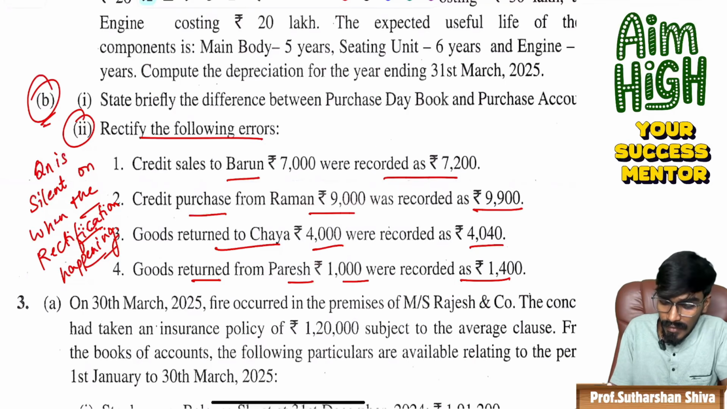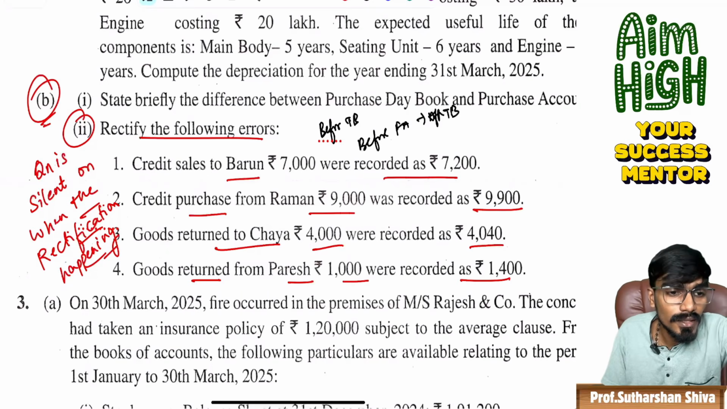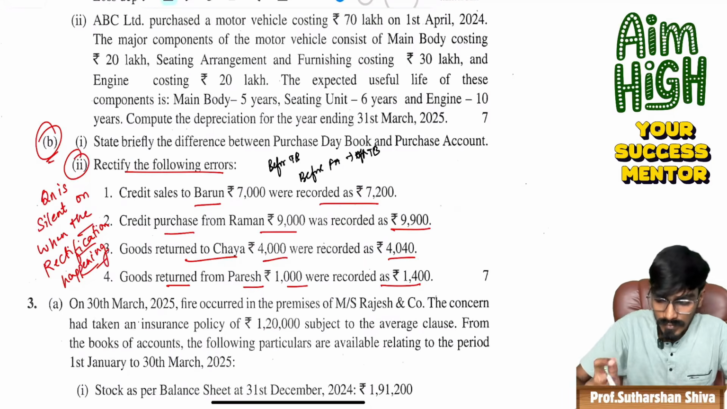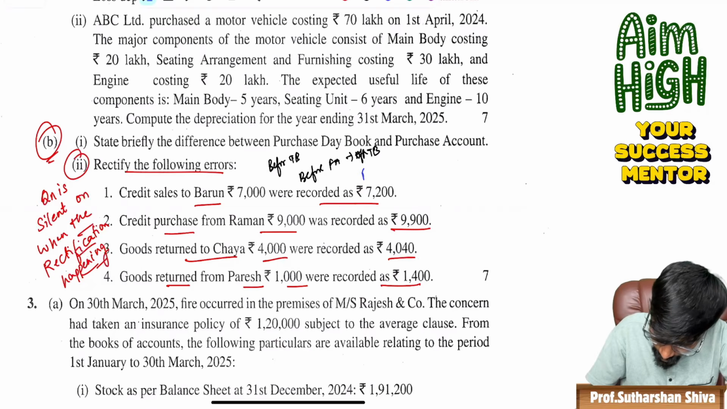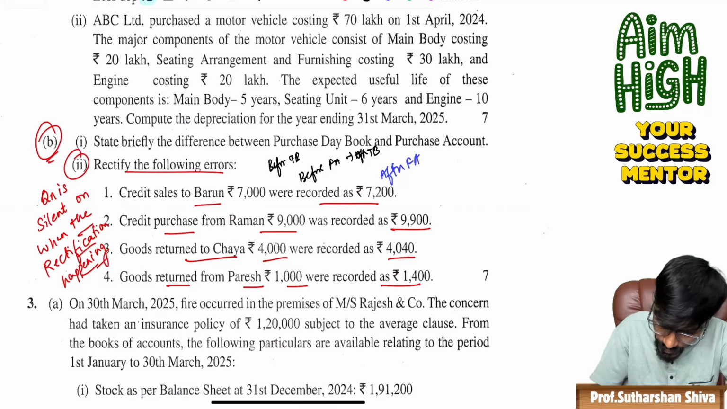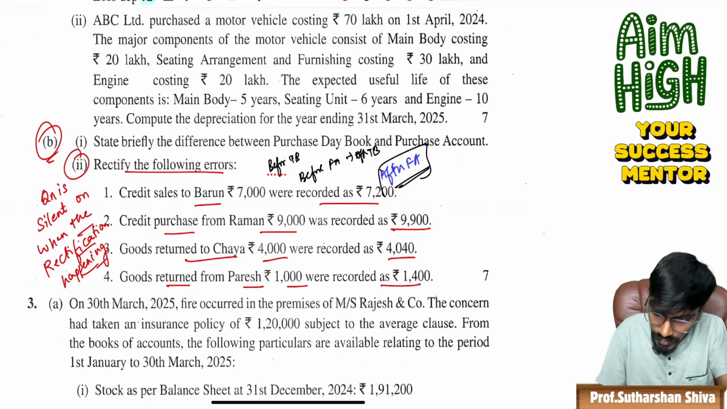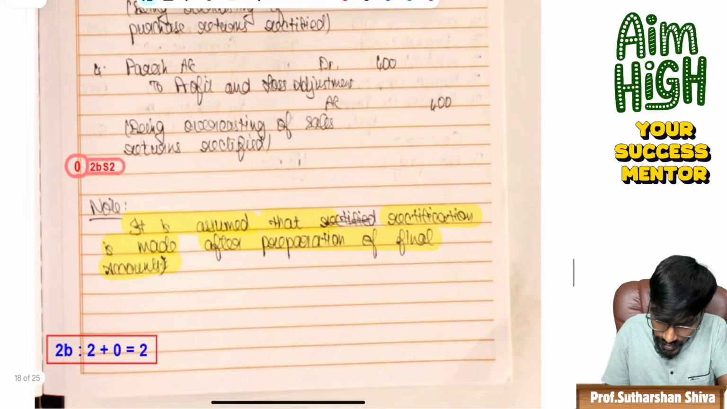The question is about when the rectification is happening. Here you will have three assumptions. One is before the trial balance. One is before preparation of final accounts, that is basically after the trial balance or at the time of preparation of the trial balance. The next one is after final accounts. But the student has taken a clear assumption that it is after final accounts. She has written everything. See guys, it is assumed that the rectification is made after preparation of final accounts.